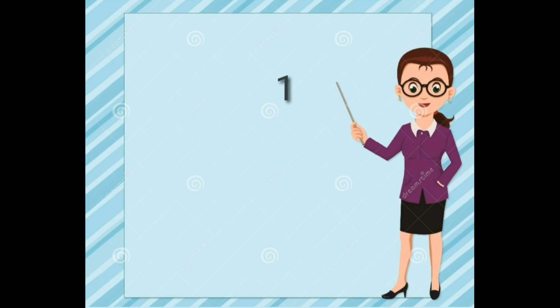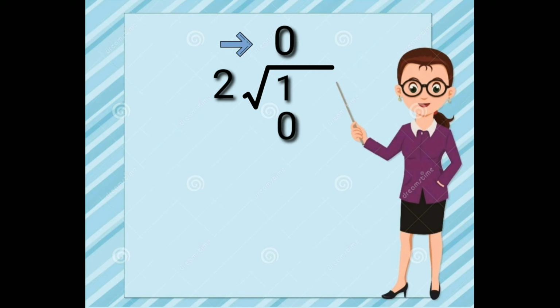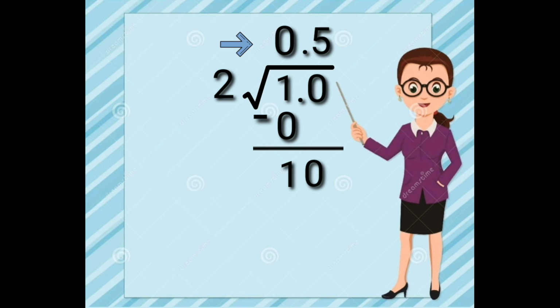We have 1 divided by 2 is equal to 0. 0 times 2 is 0. Then 1 minus 0 equals 1, bring down 0. 10 divided by 2 is 5, multiplied by 2 is equal to 10. And 10 minus 10 is 0. The process comes to an end, or is finished. It means that 1/2 has a finite number of digits after the decimal point, which is 0.5.